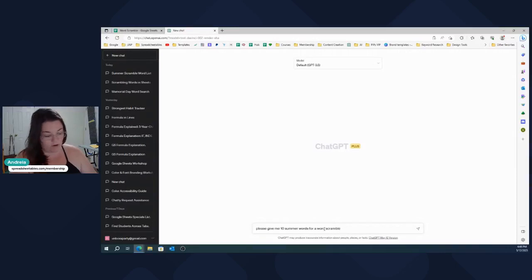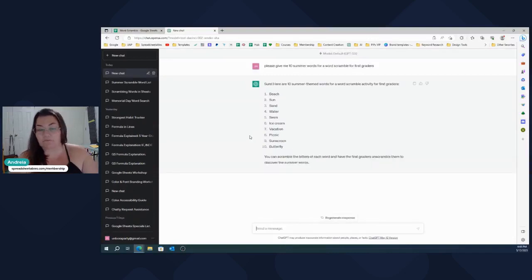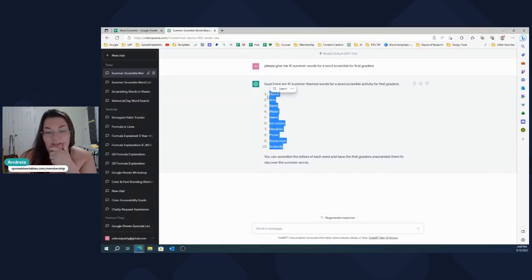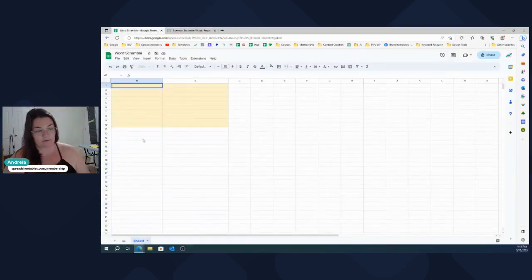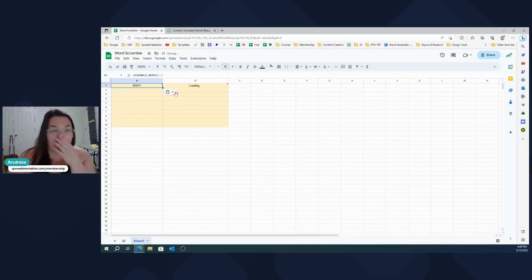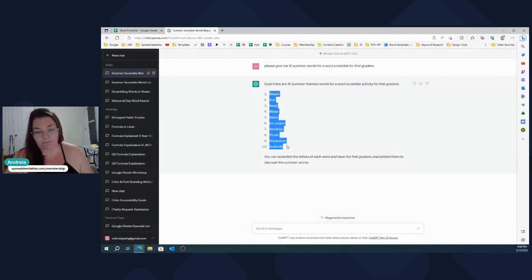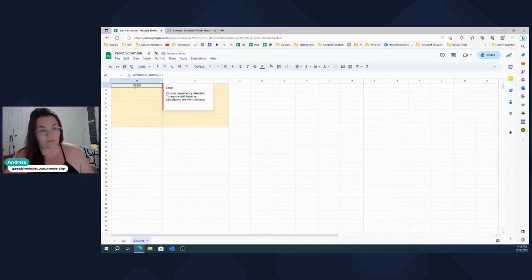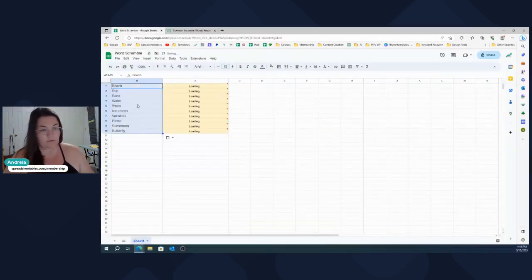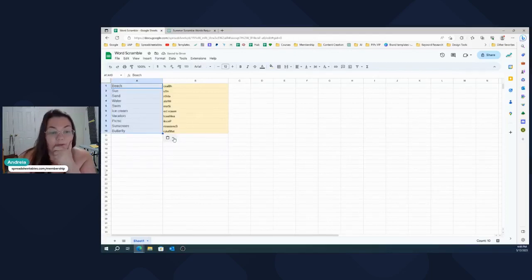Word scramble for first graders, for example, because I want something more simple, right? All right, so it gave me the 10 words in here. And then you're going to copy this, and then you're going to paste it over here. Just paste values on. Oh, why is it not? Did it not copy? Sorry. There we go. Now it copied.